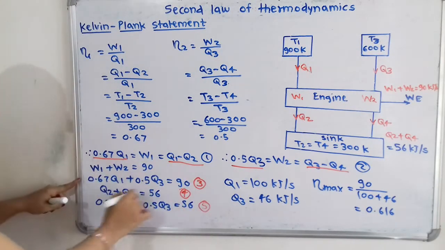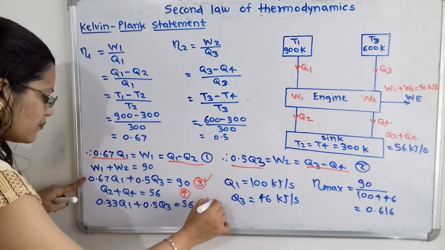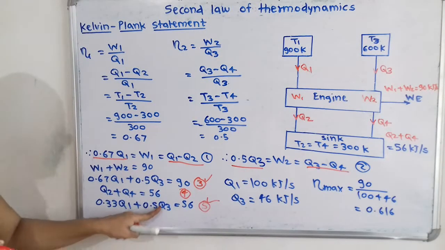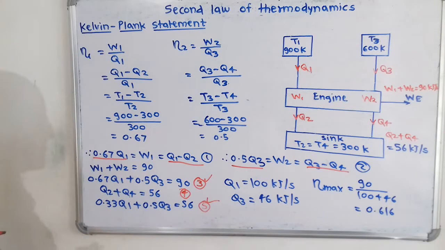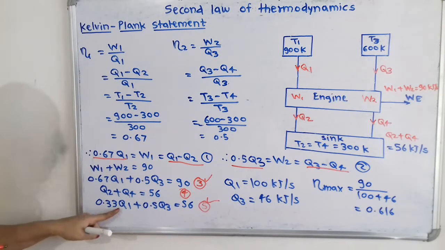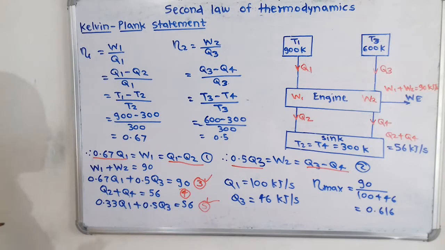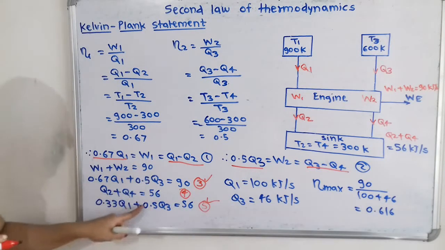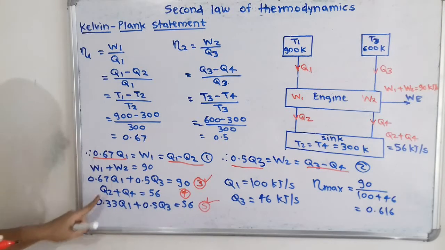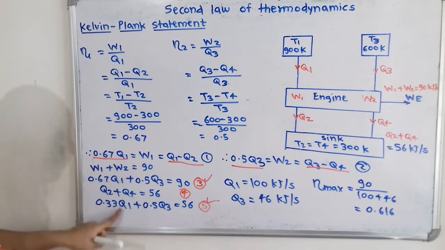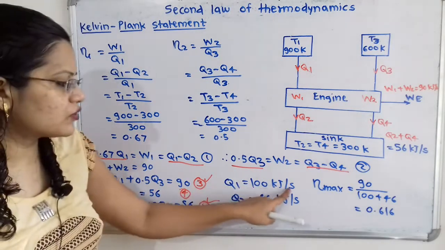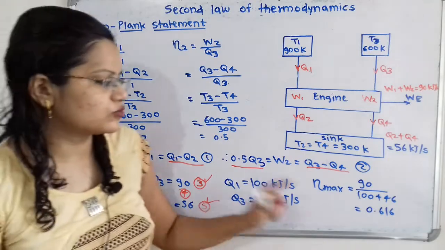Now we will solve this equation number 3 and 5. Both equations are in terms of Q1 and Q3, so it is easy for us to calculate the value of Q1 and Q3. If we solve this equation, here 0.5 is a common term. If we subtract equation number 5 from equation number 3, then this 0.5 Q3 is getting cancelled. Then (0.67 minus 0.33) Q1 is equal to 90 minus 56. Then we will get Q1, that is 100 kilojoule per second, and Q3 46 kilojoule per second.